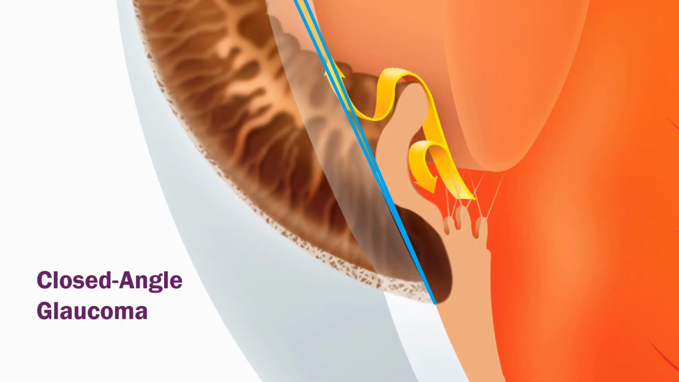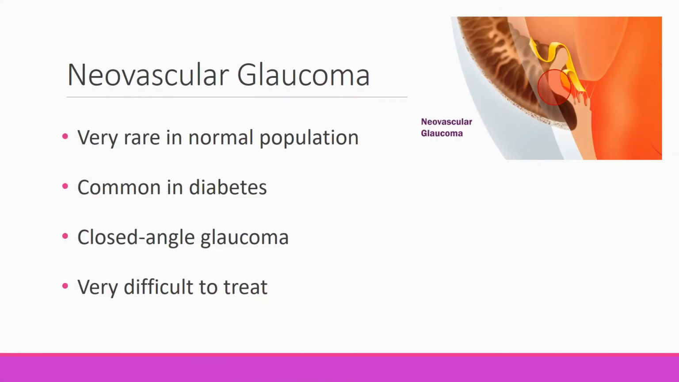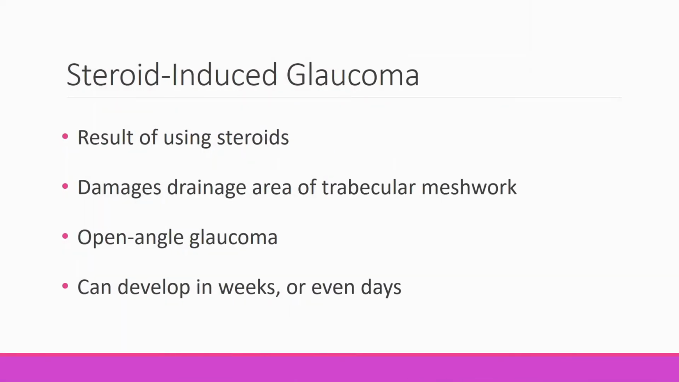The closed-angle glaucoma, often seen in diabetes, is actually a normally rare type of glaucoma called neovascular glaucoma. Neo means new, vascular means pertaining to the blood vessels. Another type of glaucoma, often associated with diabetes, is steroid-induced glaucoma. It is a type of open-angle glaucoma. However, unlike the typical open-angle glaucomas, which develop over years, steroid-induced glaucoma can occur in a few weeks or even a few days in highly sensitive people.